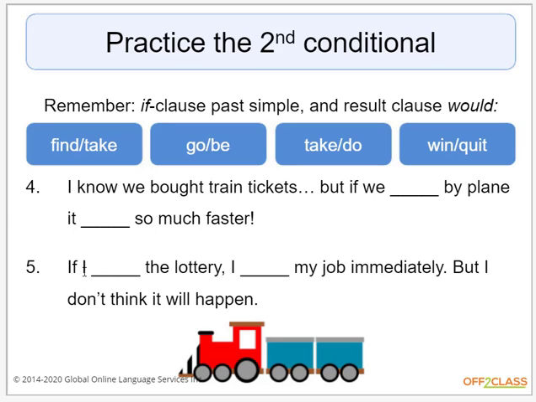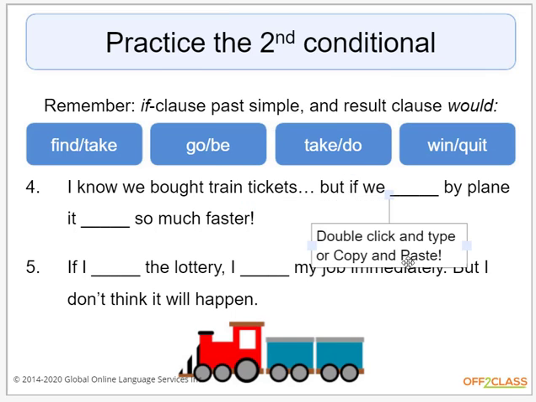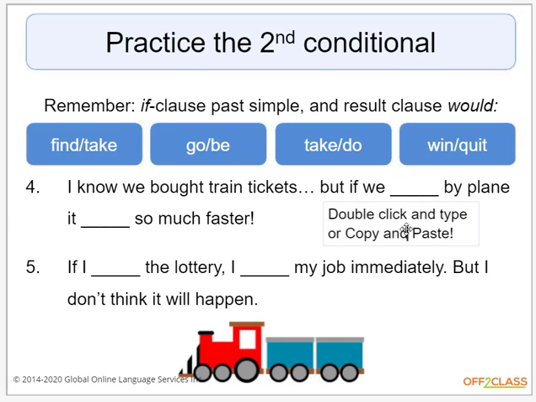So here's another one. If I blank the lottery, I blank my job immediately, but I don't think it will happen, right? So remember that the words are in their present tense. We got to use the past simple. So what do we use here? So for the first one, if we brought train tickets, I know we brought train tickets, sorry.